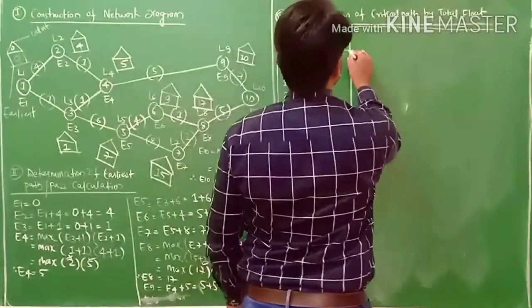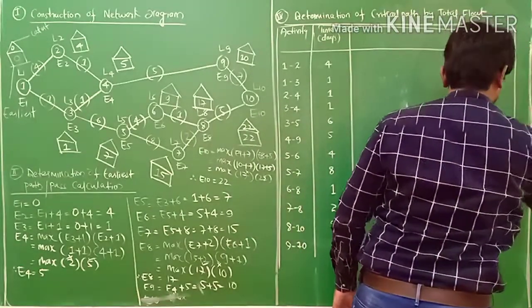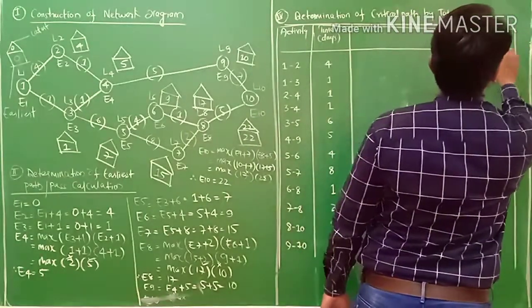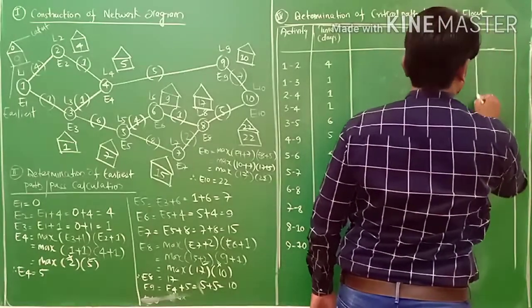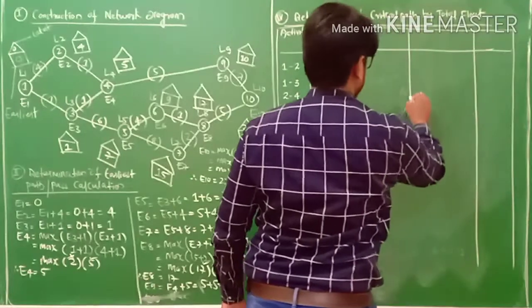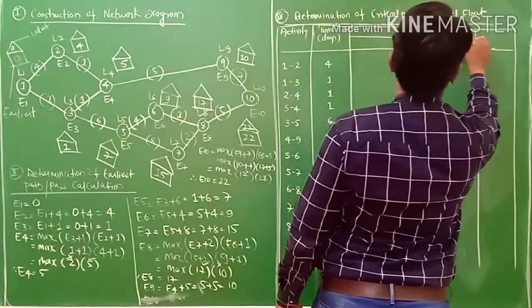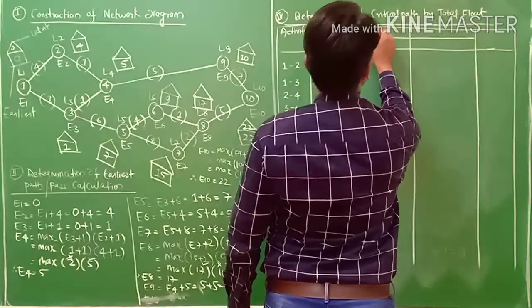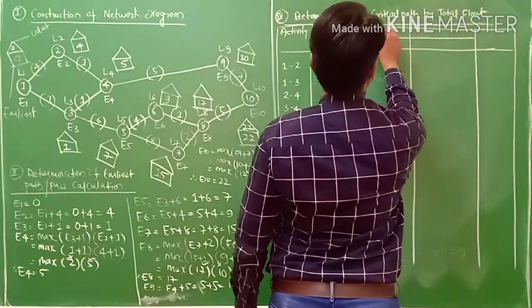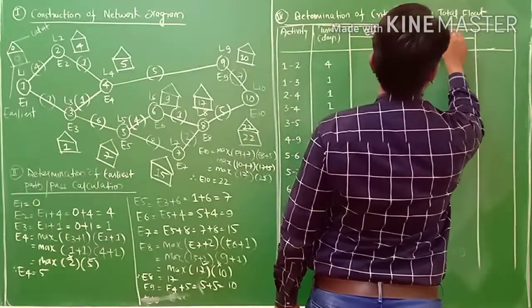So till here I'll consider it, right? This is for your total float, and these two are for earliest and latest. Again there is a line to make it for earliest, and this is for latest.